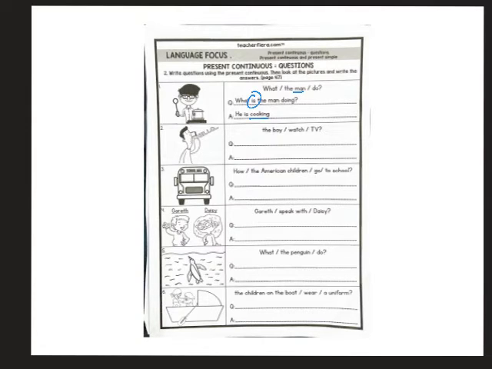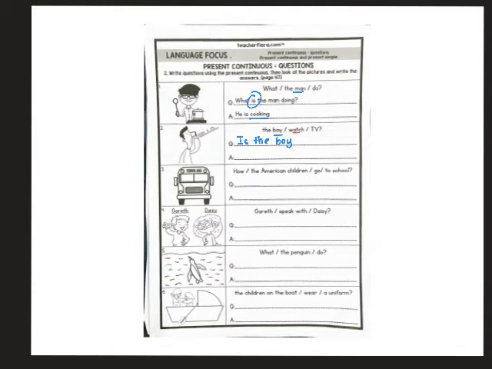Okay, now the boy. One boy. When it is one, you use is. Do you remember that? So you start the question with, is the boy? Now the verb given to you is watch.